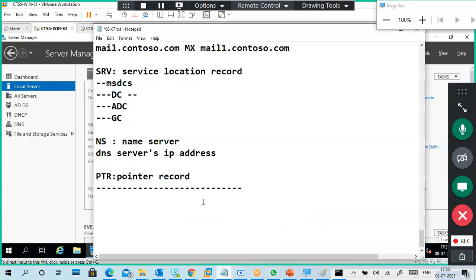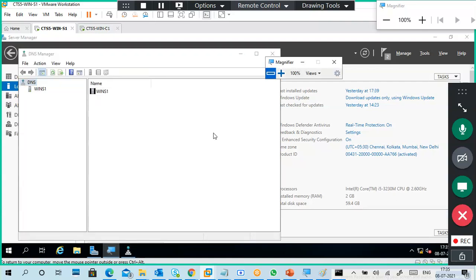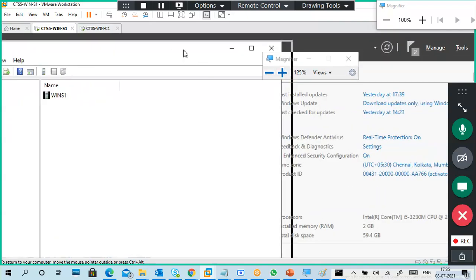So how to open DNS? First go to Server Manager, tools, and DNS. It's open. This is the bottom line. You can see the symbol. Okay. And this is my magnifier. Very good. Magnifier is working.